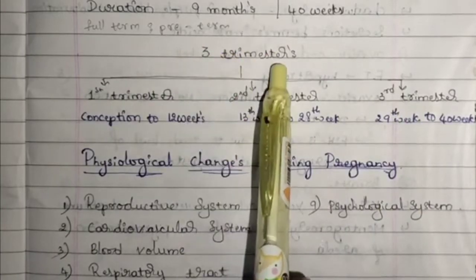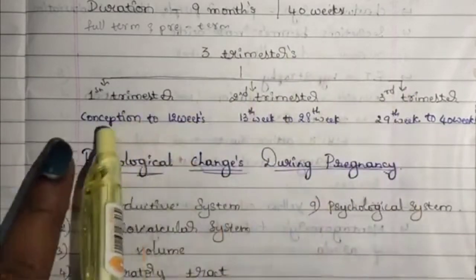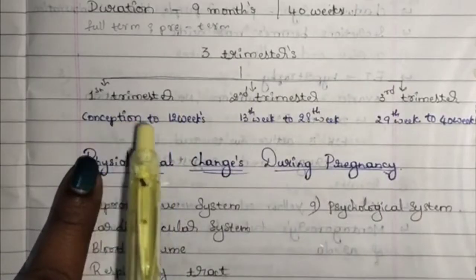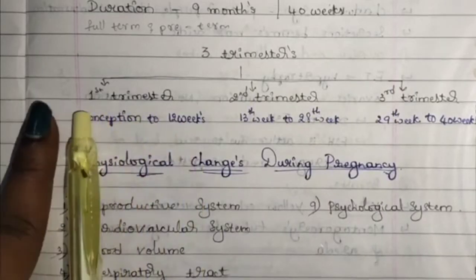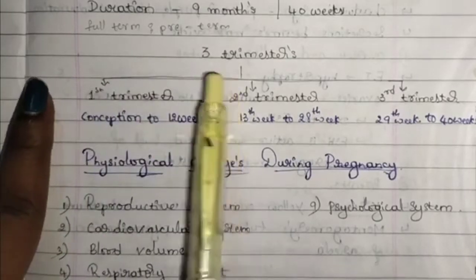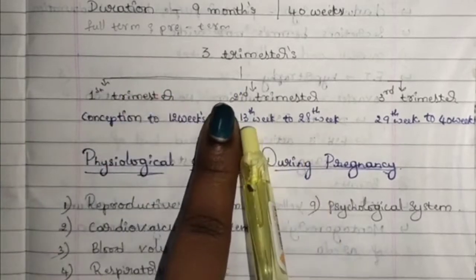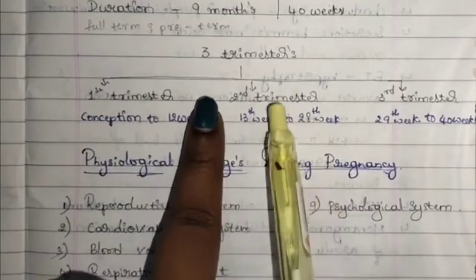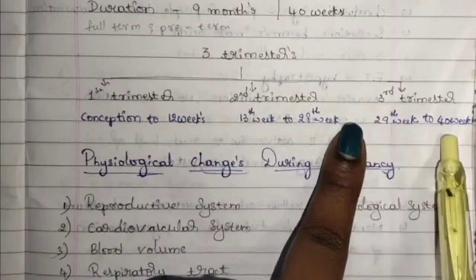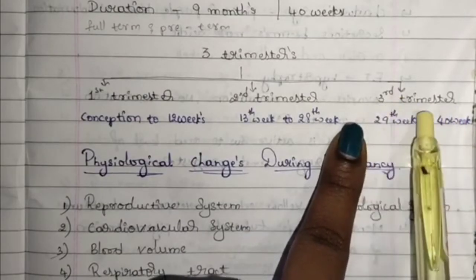There are 3 trimesters. First trimester, second trimester and third trimester. The first trimester considers the period from conception to the 12th week. From the conception, that is from the pregnancy to the 12th week, it is considered to be first phase or first trimester. And from the 13th week to the 28th week, it is considered second trimester. From the 29th week to the delivery or 40th week, it is considered to be third trimester.